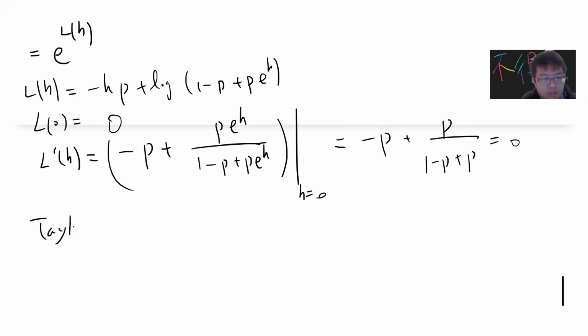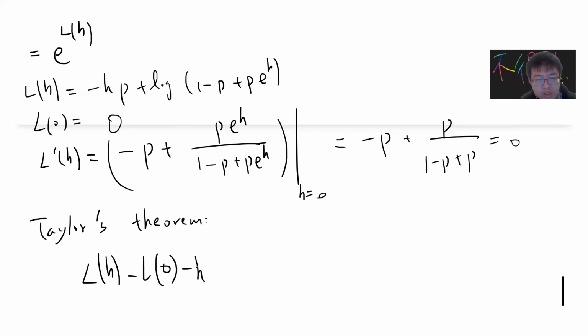Now you can use Taylor's theorem. If you haven't seen the proof of Taylor's theorem, I will post my advanced analysis notes. Basically you just follow the routine proof. You can prove that L(h) minus L(0) minus h L'(0) is less than or equal to half of the absolute value of the second derivative L''(x) times h squared, with x chosen between 0 and h.